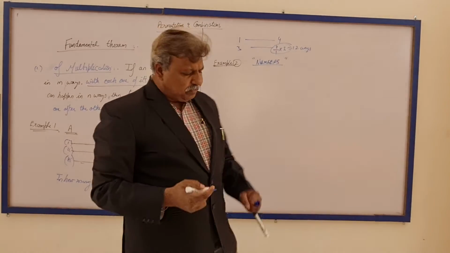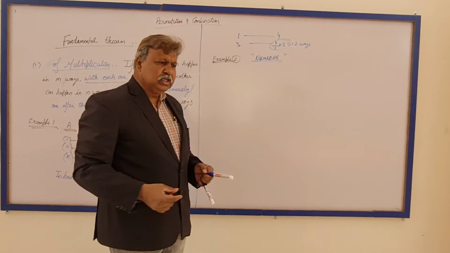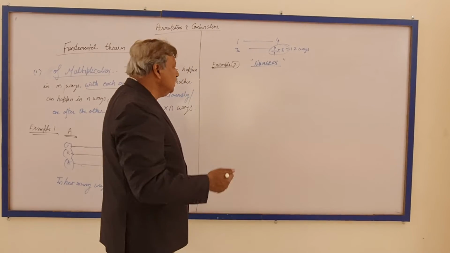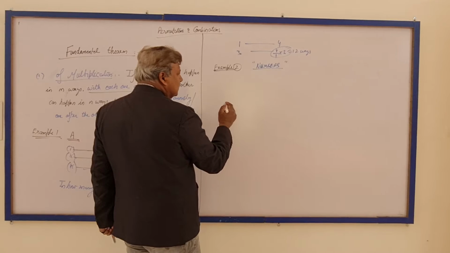There are many questions in combination which involve numbers, and many which involve cards, dice, and so on, balls, different color balls.